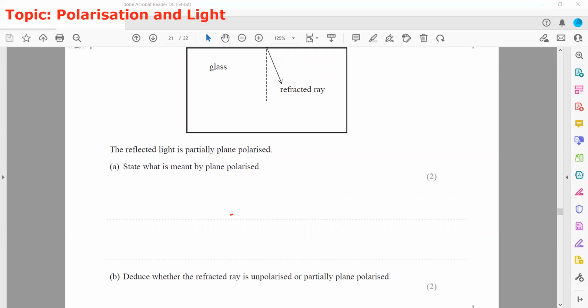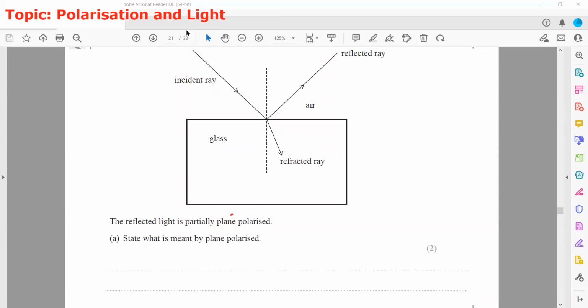So remember, whenever the light strikes the surface, the incident light is unpolarized light. Unpolarized light means multiple components of vibration. But when it strikes the surface, it will be partially polarized, and the same thing happens here as well, because the refracted ray does not have too many planes as it enters the region. So the refracted ray should also be partially polarized.